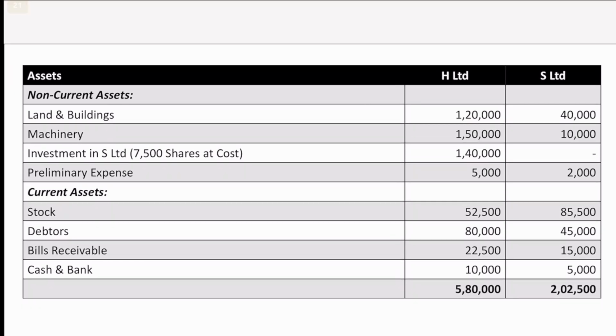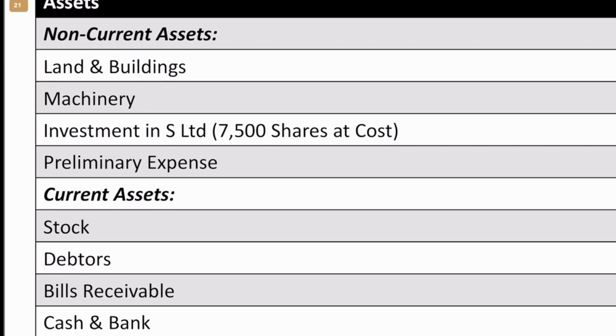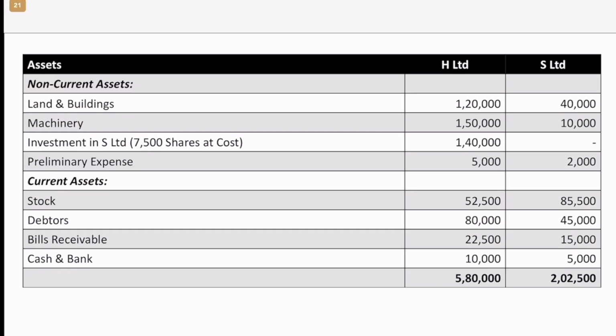Then we have the asset side, wherein we start with the non-current assets of land and building, machinery, and investment in S Limited. So this is important. Now only H Limited can have this, because only H Limited has invested in the shares of S Limited. So how much have they invested? They have invested to the tune of 7,500 shares by paying how much? 1,40,000. So that is something which we get to know only by looking at the balance sheet.